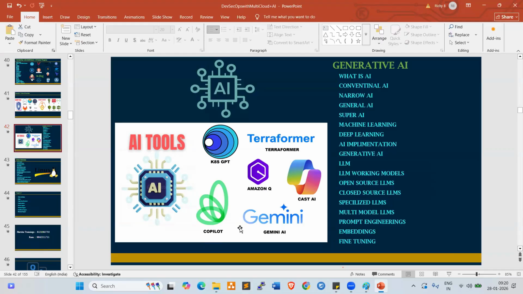By using AI tools, we can simplify the activities and easily perform them in real-time projects. Practically, I'll show you, so wait for the sessions. I'm just giving an overview. AI-assisted DevOps means we can perform the activities much faster. So AI is not taking the jobs, AI is giving new jobs.